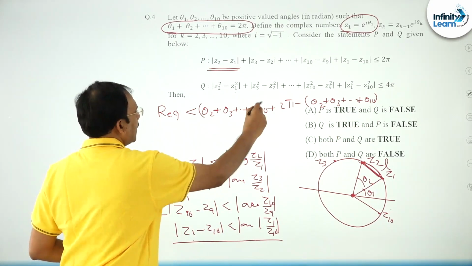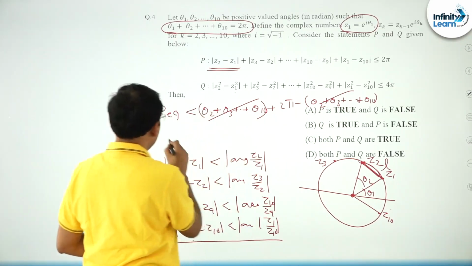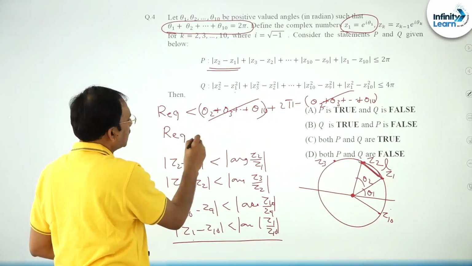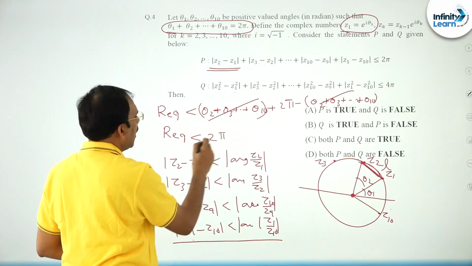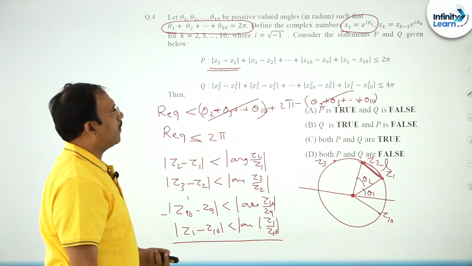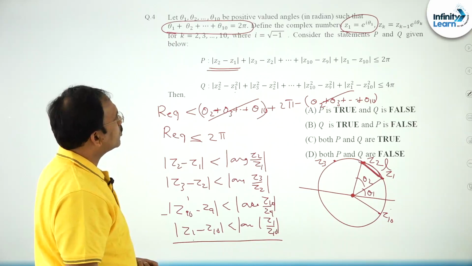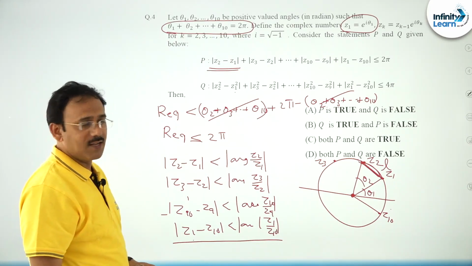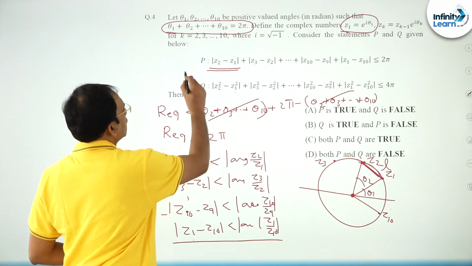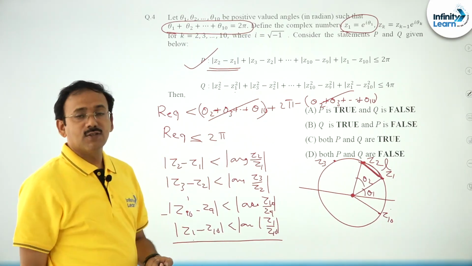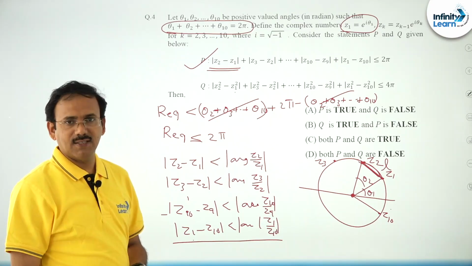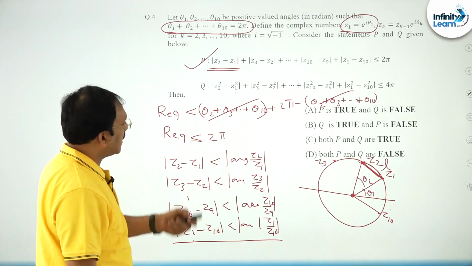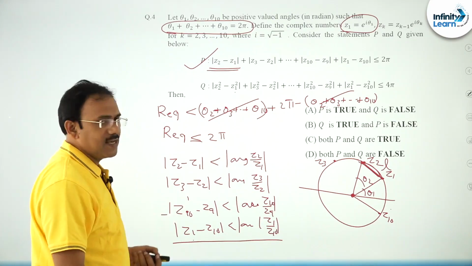So, you can cancel this part. So, I can say that the required expression is less than 2 pi. Of course, maybe by the choice of these, if you choose theta as something like 0, all may coincide, and equality may come. So, the required expression is less than or equal to 2 pi. So, statement P is absolutely correct. Fine friends. In the same way, I think it is clear, right.